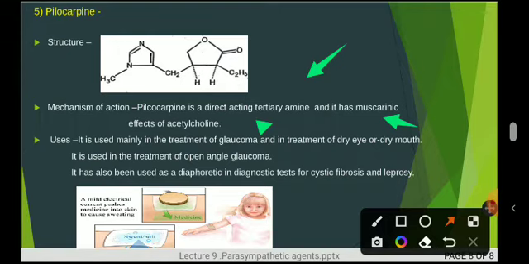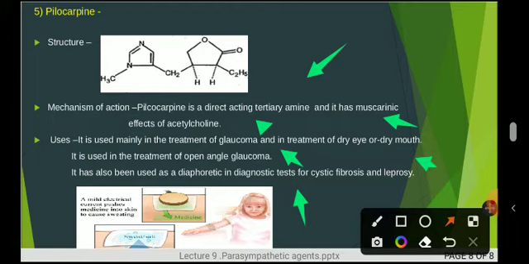Uses: it is also used in case of glaucoma, the eye disorder, in the treatment of dry mouth, and in the treatment of open angle glaucoma. It is also used as a diaphoretic in the diagnostic test for cystic fibrosis and leprosy.